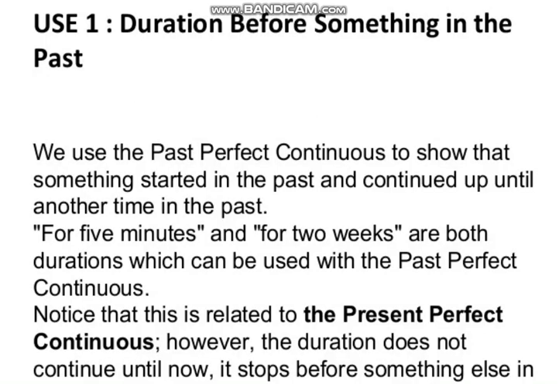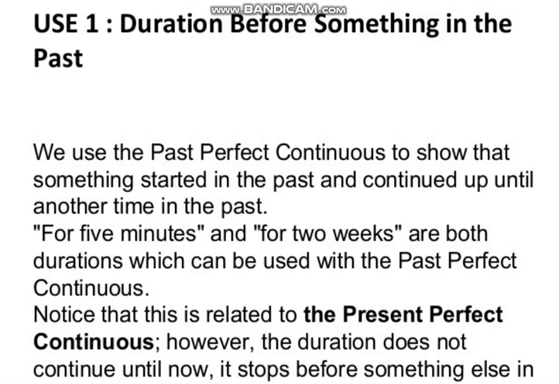Now let's discuss where we use this past perfect continuous tense: duration before something in the past. We are saying that something had been happening continuously in the past. We use the past perfect continuous to show that something started in the past and continued up until another time in the past. An action or a situation or an event that started in the past and continued for some time, and then ended at a particular time. So we will discuss such types of situations or events in past perfect continuous tense.